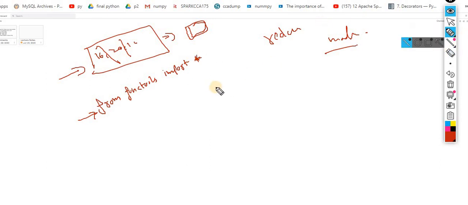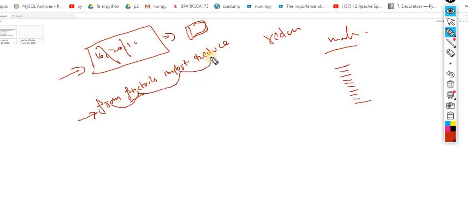The meaning of the star is, whatever functions are available inside this functools module, just import them all. If you want to import only one specifically, say only reduce, then you have to use reduce over here. If I read this line in English terminology: from functools, import reduce, very simple.